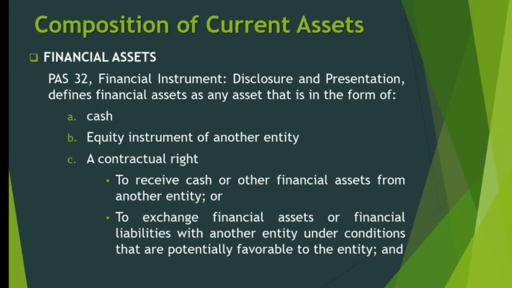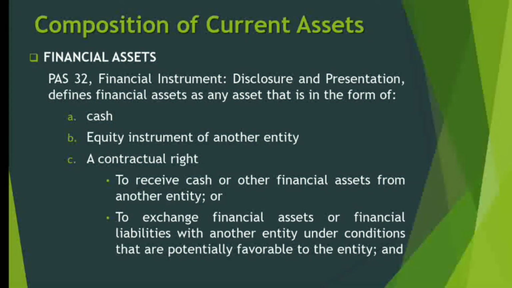Okay, let me give you first the definition of financial instrument. A financial instrument is any contract that gives rise to both a financial asset to an entity and a financial liability or equity instrument to another entity. So this means that there is a contract involved in a financial instrument. Because of that contract, one business entity receives a financial asset while the other entity receives either a financial liability or an equity instrument.